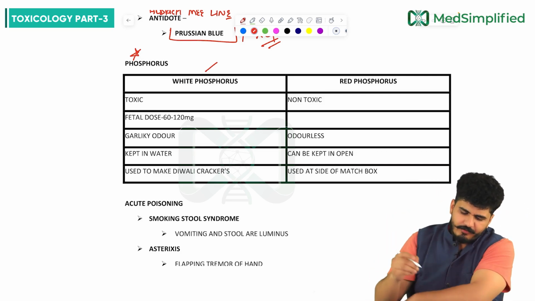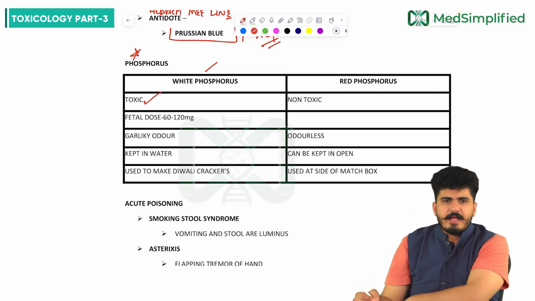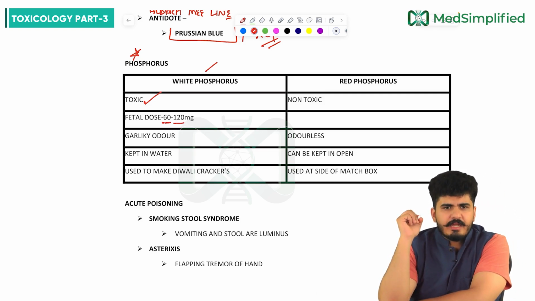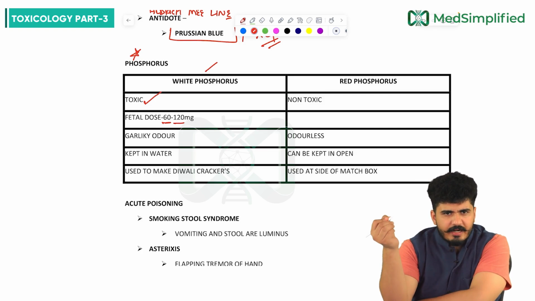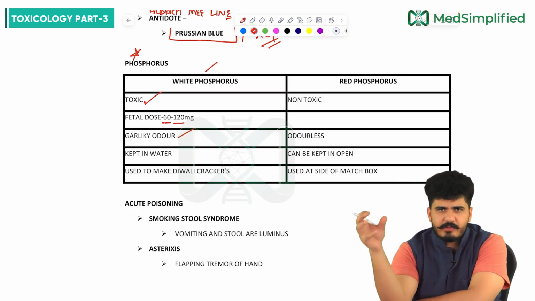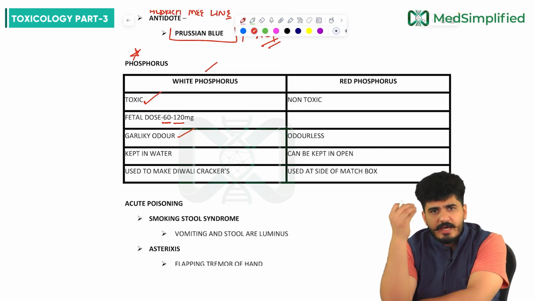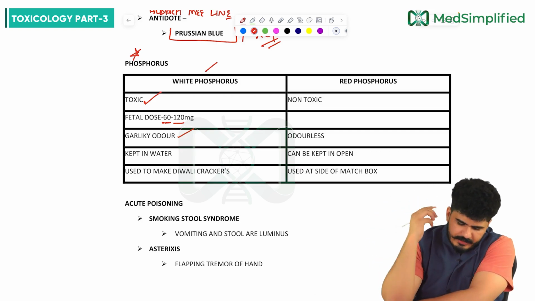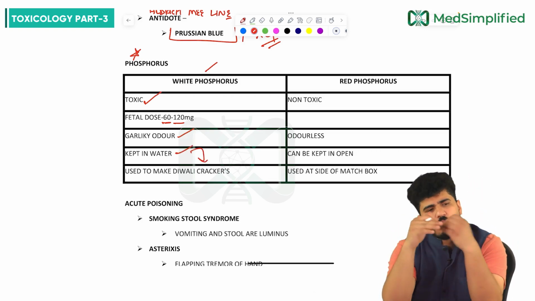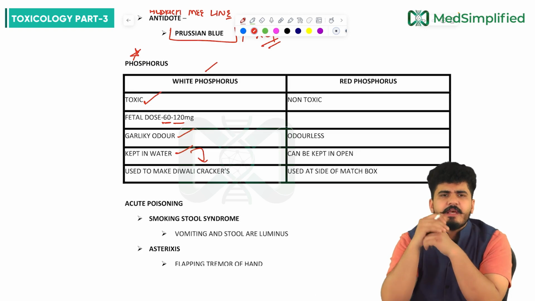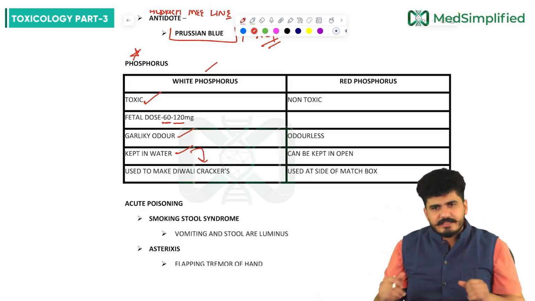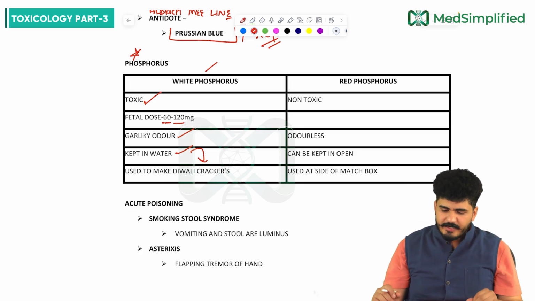So we talk here white phosphorus is toxic and fatal dose is 60 to 120 mg. And the odor is garlicky in white phosphorus. Garlic is also white in color, so garlicky odor will be here, and it is kept in water and used to make Diwali crackers. So which is used to make Diwali crackers? Your answer is very simple, that is white phosphorus. And which is used at the side of the matchbox? Your answer will be red phosphorus.